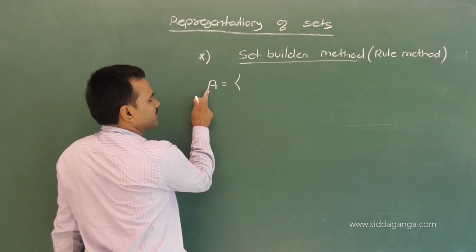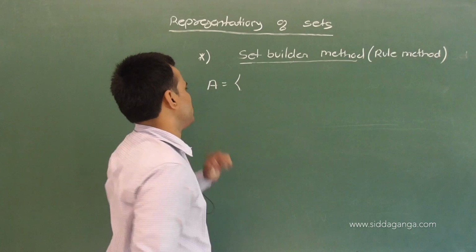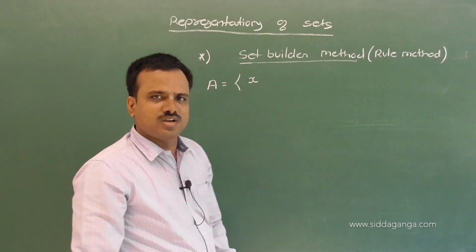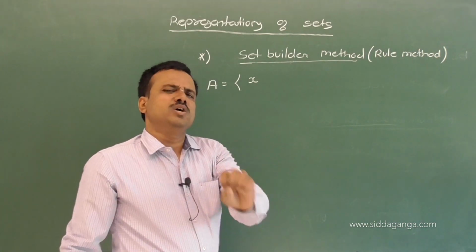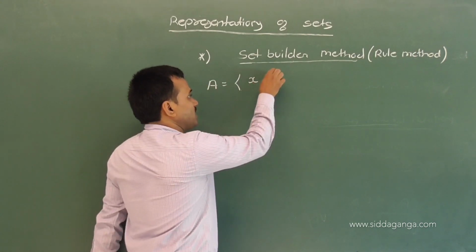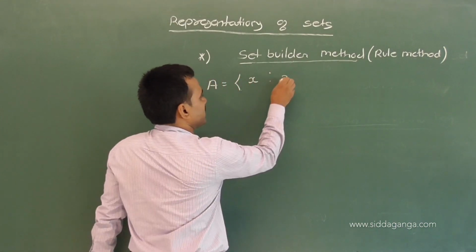Write a capital alphabet letter to denote the set. Then we write a small alphabet letter. It may be X or Y or any alphabet letter. That alphabet letter must be a small letter.